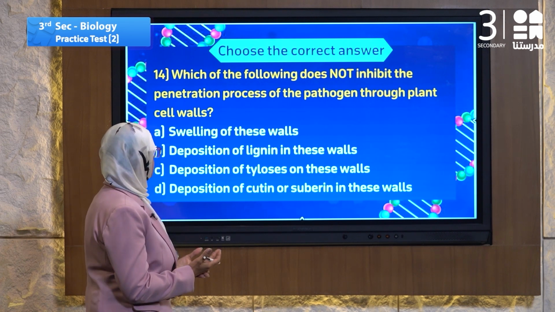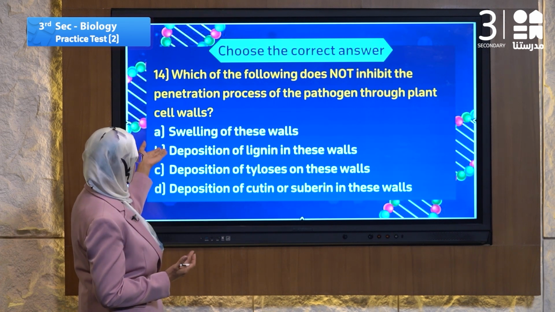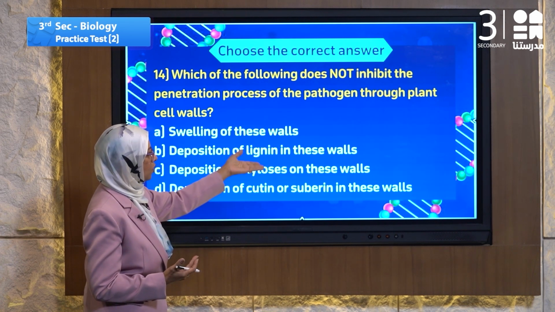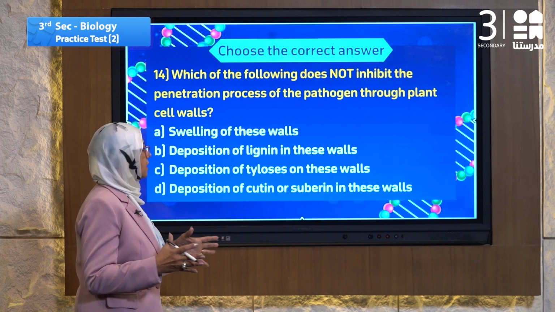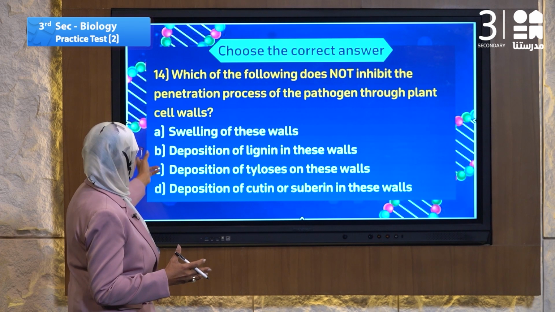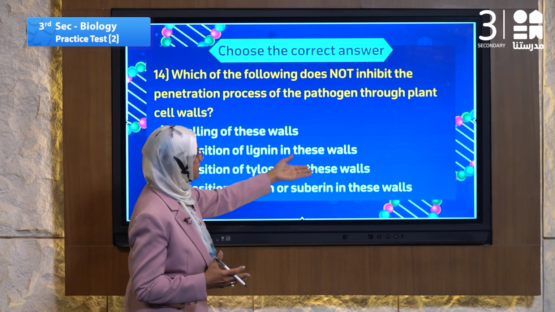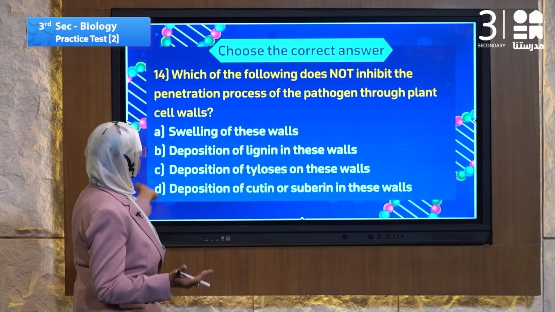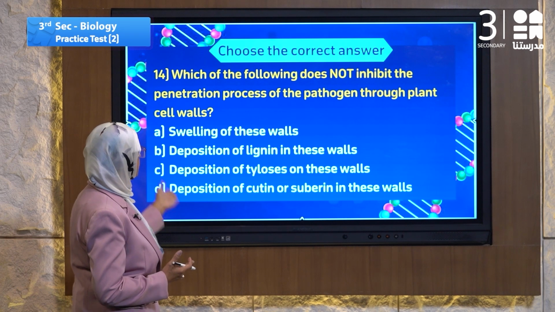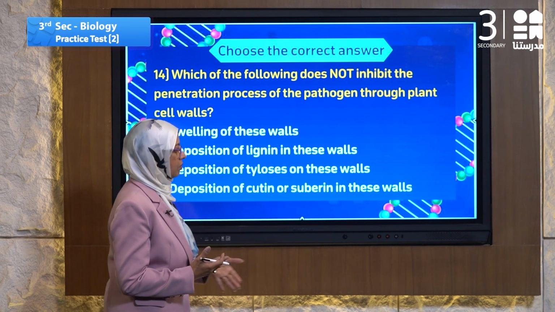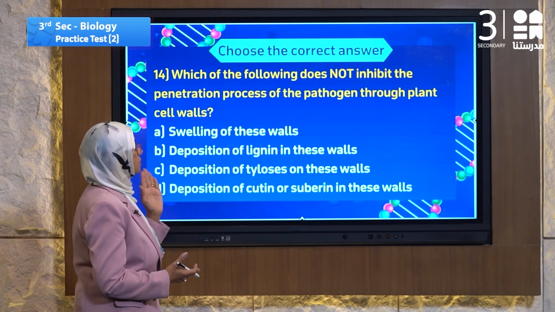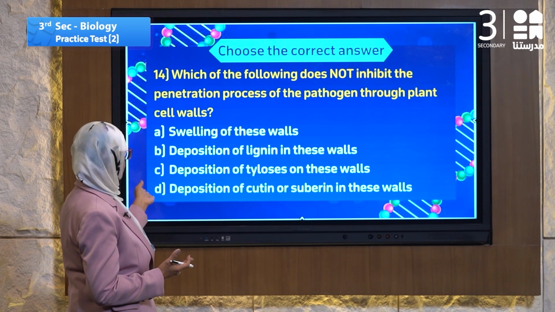So we read the choices carefully. Number A, swelling of the cell walls. Swelling means an increase in the size of these walls. Number B, deposition of lignin in these walls. That means inhibiting penetration.